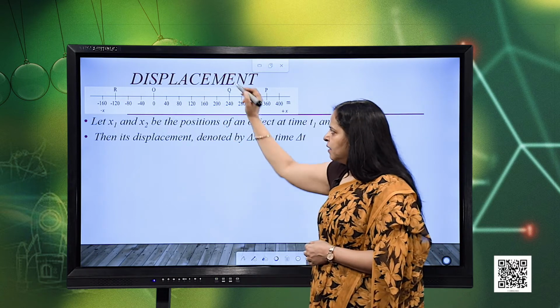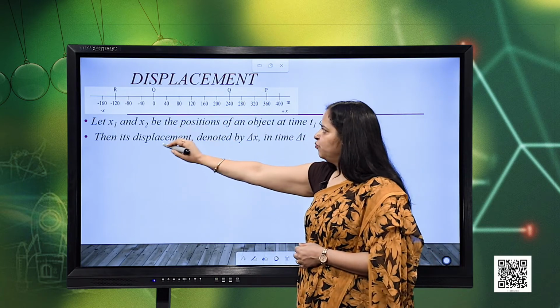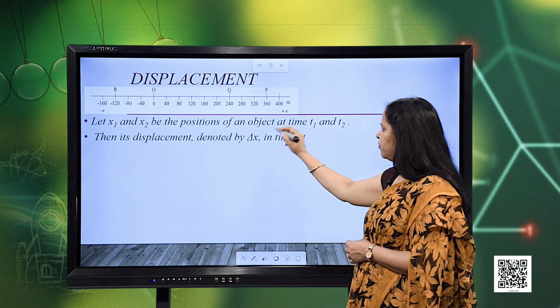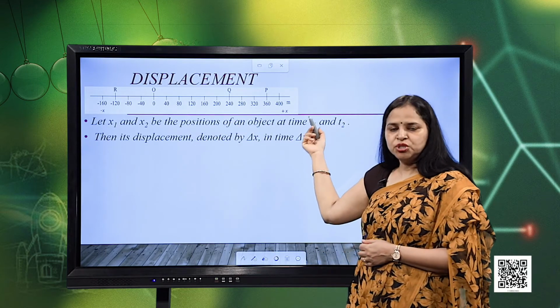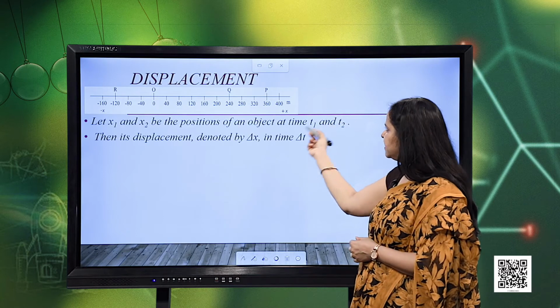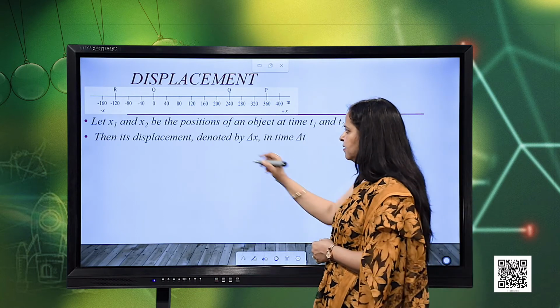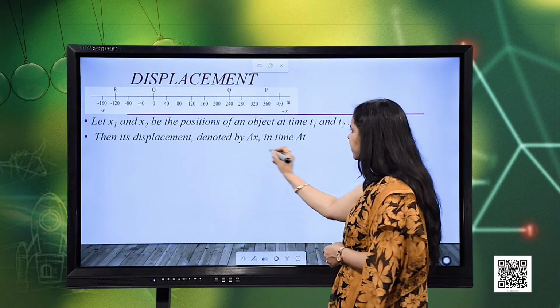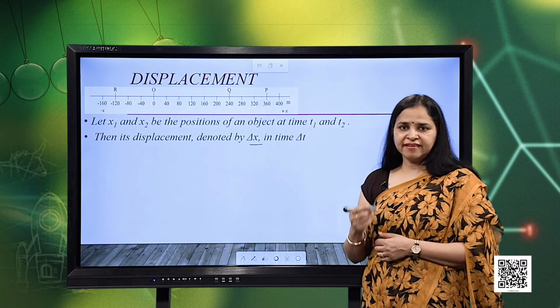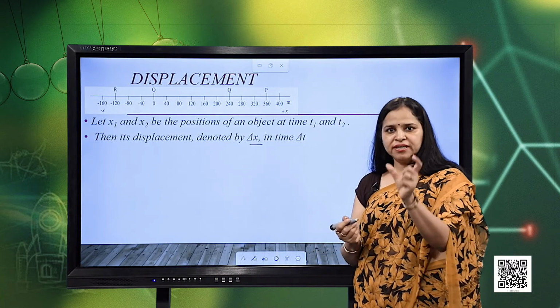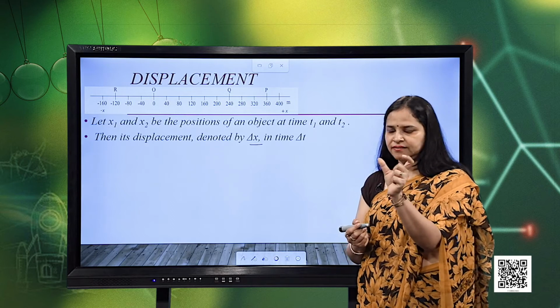So, here suppose I consider x1 and x2 to be the positions of an object at two different instants of time, let us say t1 and t2. So, here the displacement is denoted by delta x. So, delta x is a Greek symbol which is used to denote the difference between two quantities, right.